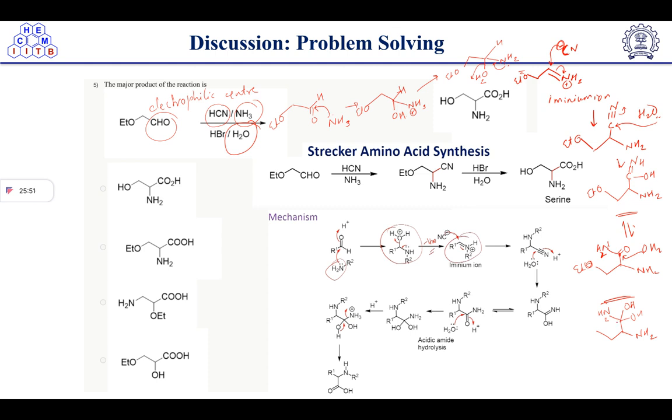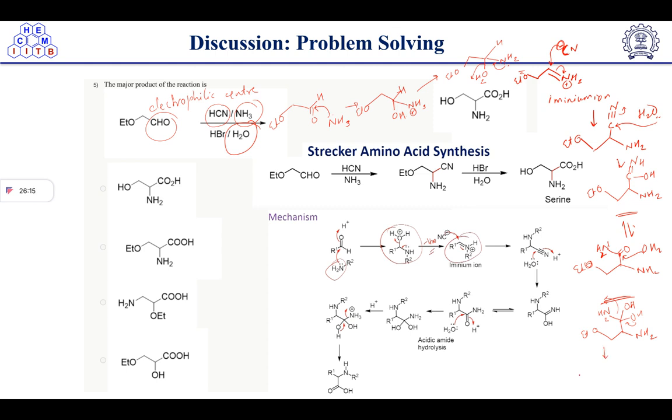This diol, right? After this diol, what is the next step? The next step is this lone pair of electrons will push over here, and this ammonia group will knock out, right?